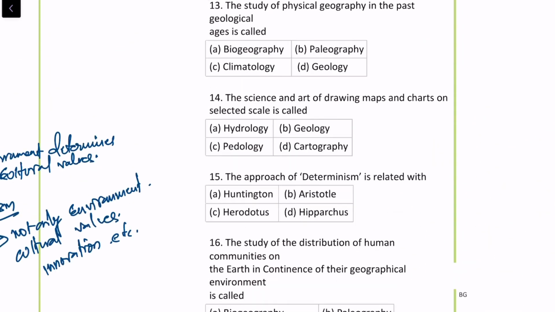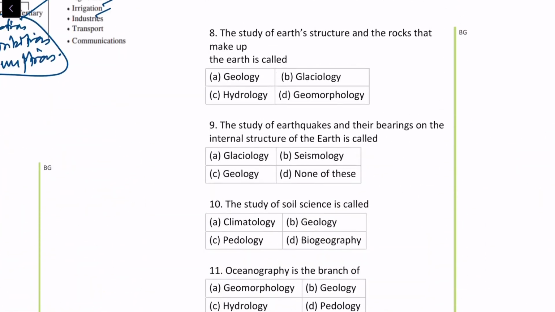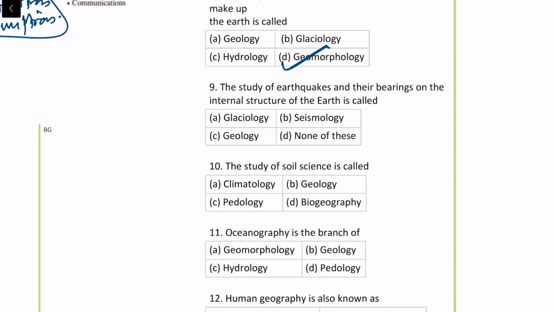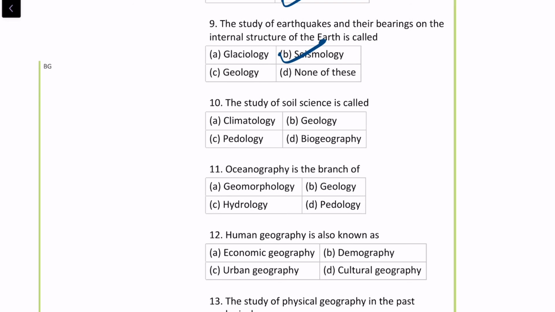Let's add a few more questions to this questionnaire. Now, the study of Earth's structure and the rocks that make up the Earth is known as geomorphology. The study of earthquakes and their bearings on the internal structure of the Earth is known as seismology. And I want you to write in the comment section what is the instrument that is used to measure the earthquake and what is the unit of measurement of earthquake.